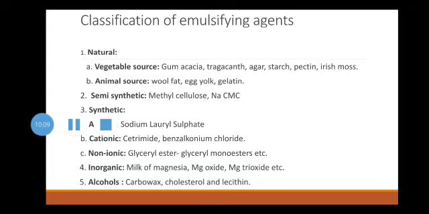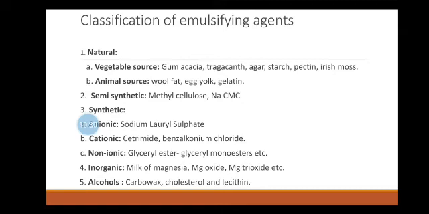Second example is the tragacanth. Tragacanth alone is rarely used as an emulsifying agent because it produces a very coarse and thick emulsion. The appearance and stability of the emulsion can be improved by passing the emulsion through the homogenizer.